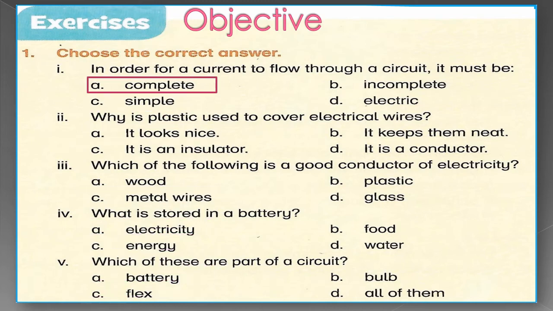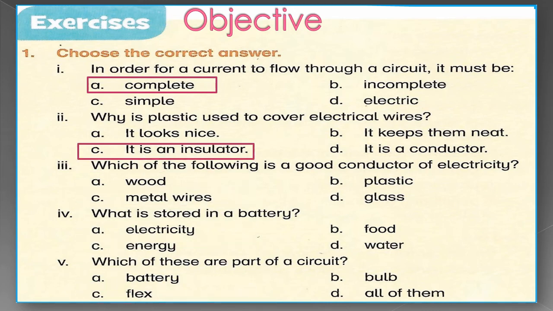So the correct answer is complete. Statement number 2. Why is plastic used to cover electrical wires? A. It looks nice. B. It keeps them neat. C. It is an insulator. D. It is a conductor. You all know, dear students, in metallic wires, why we have plastic layer outside? Because plastic layer does not allow electricity to get out of the wires. It is an insulator. So correct answer is, it is an insulator.